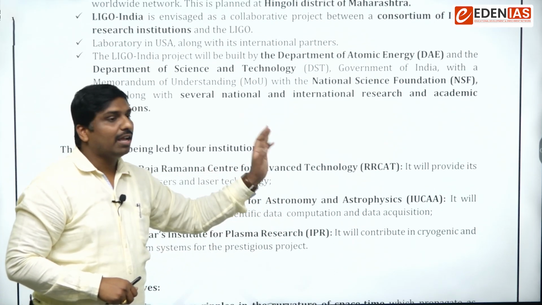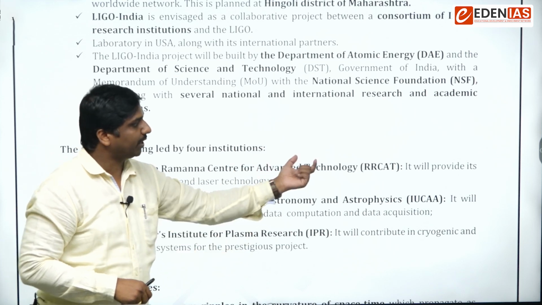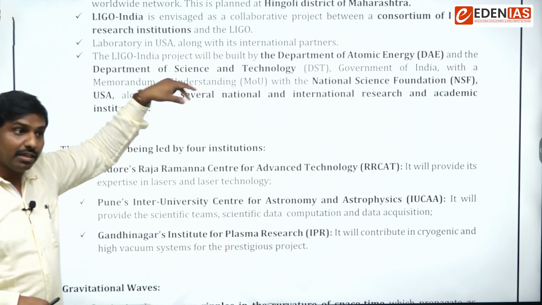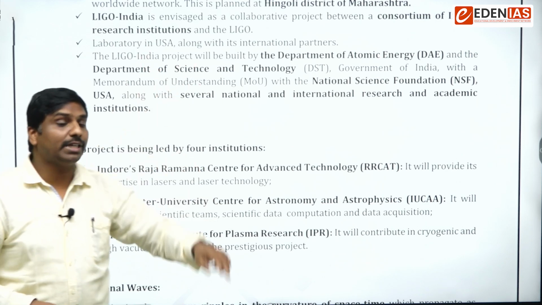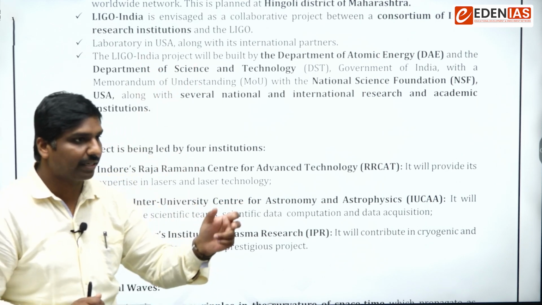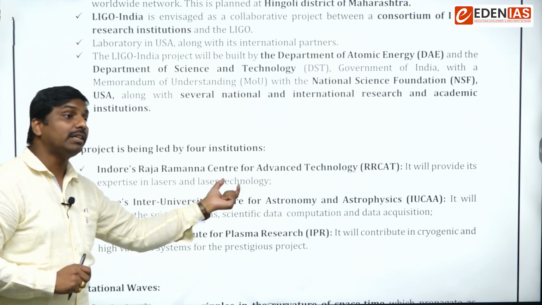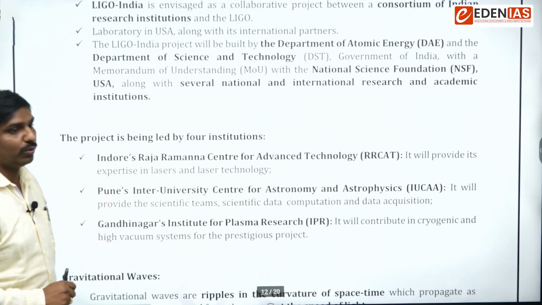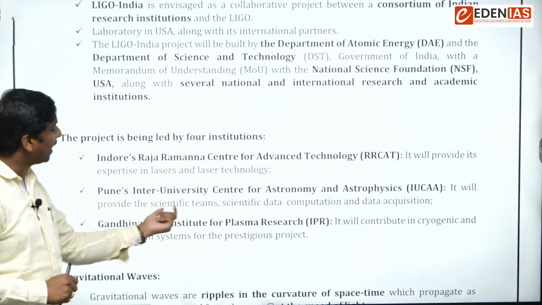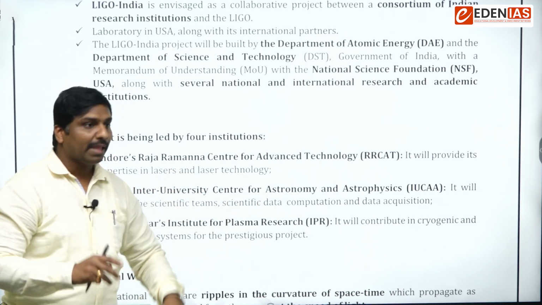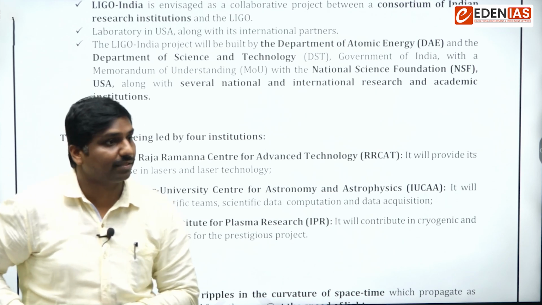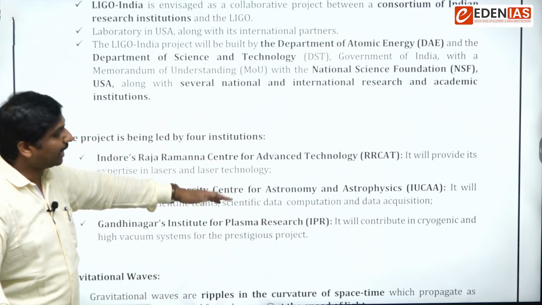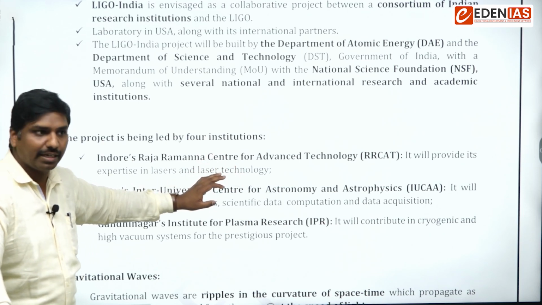For example, RRCAT, the Raja Ramanna institute: what will it do? It provides its expertise in lasers and laser technology. We see LIGO, Laser Interferometer Observatory, so it provides expertise in laser technology. In a similar fashion, IUCAA, a Pune-based organization, will provide the scientific teams, scientific data and data analysis. So laser technology is provided by one, and data analysis is handled by the other.